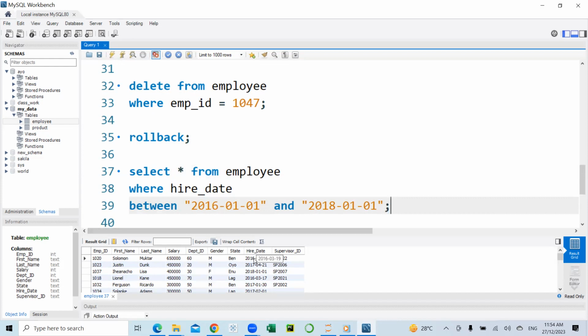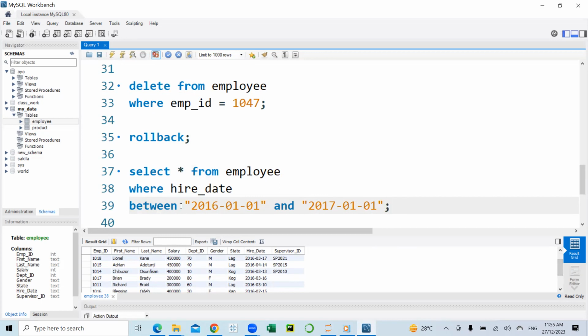Okay, so in the date column, you notice I have records for 2016, 2017 and 2018 only. So all the records outside these dates have been filtered out. Now let's change the 2018 to 2017. Yes, so we have records for just 2016 and 2017.